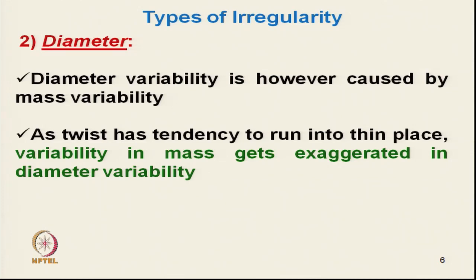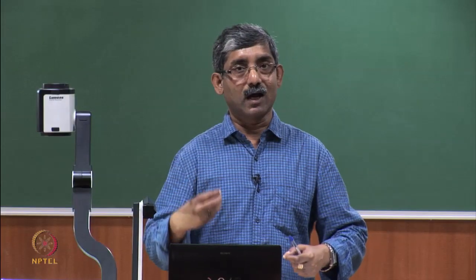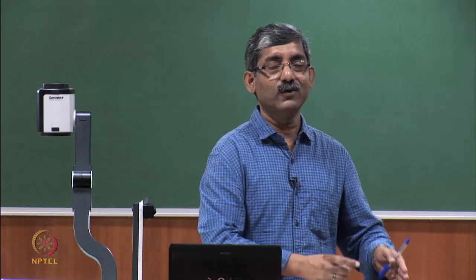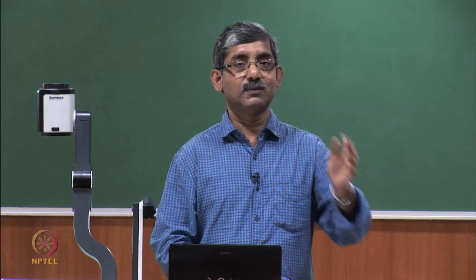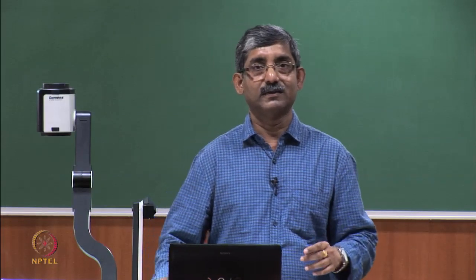As I have already explained, as twist has a tendency to run into the thin places, the variability in mass gets exaggerated in the diameter variability. So, it shows up in the diameter. If there is any mass variability, meaning uneven distribution of the number of fibers, that will indirectly show the diameter variability, as twist will get distributed unevenly.